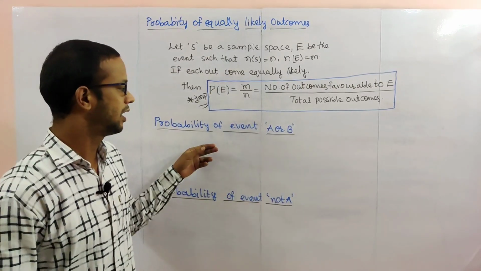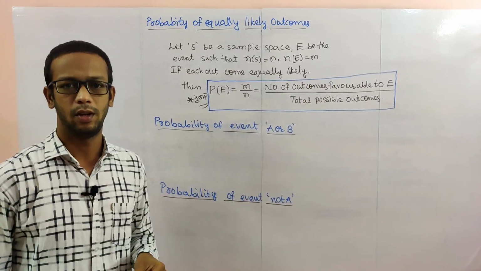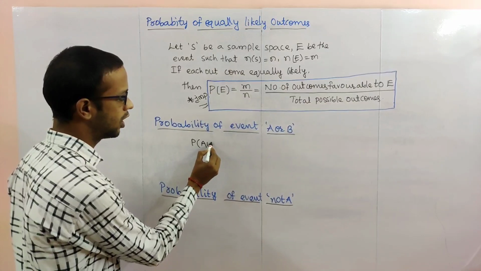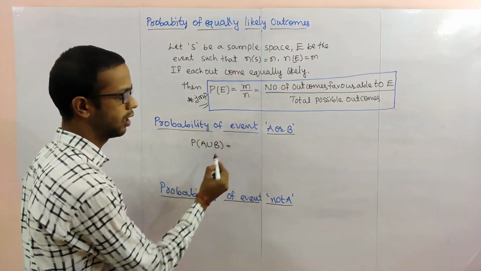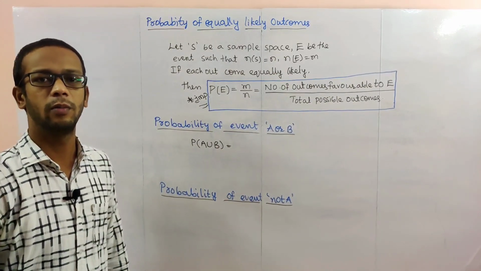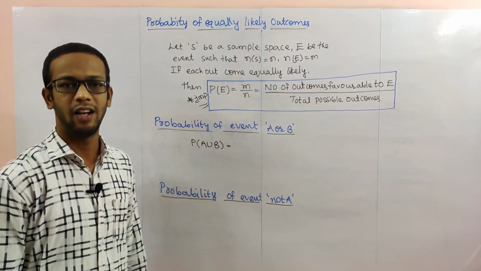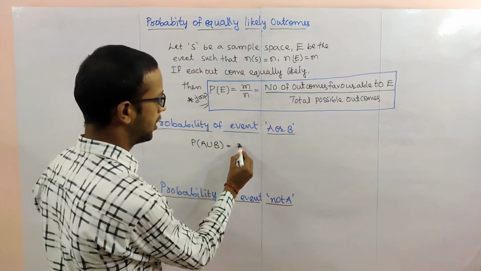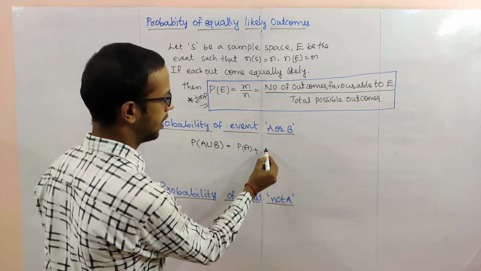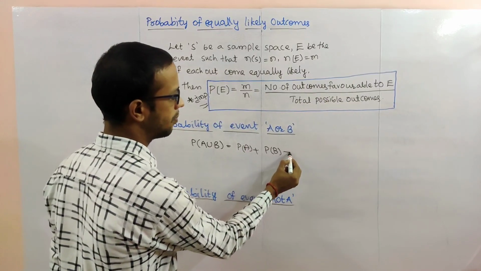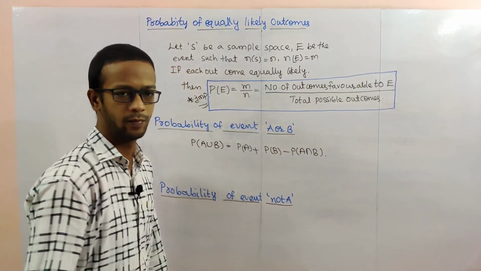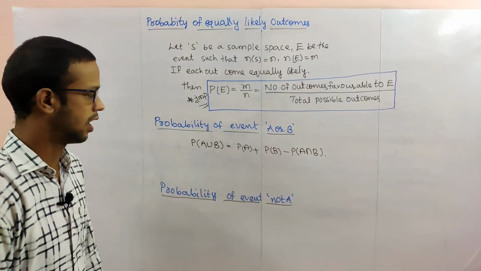Next, the probability of event A or B. That is nothing but the probability of A union B, where 'or' means union. You already learned this in set theory also: n of A union B. The same method applies here: probability of A union B equals probability of A plus probability of B minus probability of A intersection B. So this is one formula.